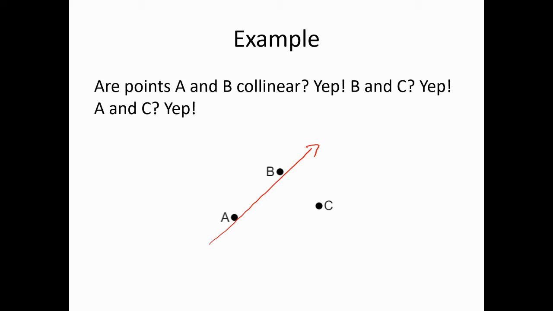So what I've just drawn a bit poorly, it doesn't even appear to pass through A and B, so I'll fix that with big dots. What I've just pointed out is what the line existence postulate tells us is true, that a line exists. Okay, are points B and C collinear? Well, the line is not drawn, but still it exists, and we can draw it in if we like,